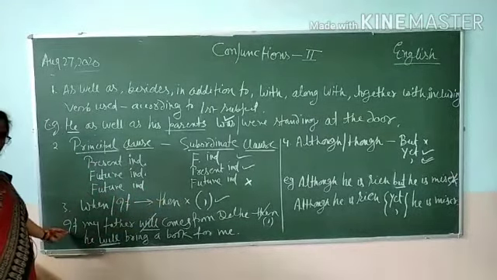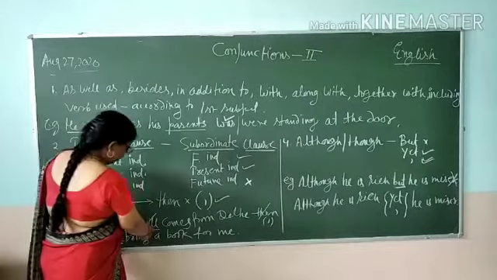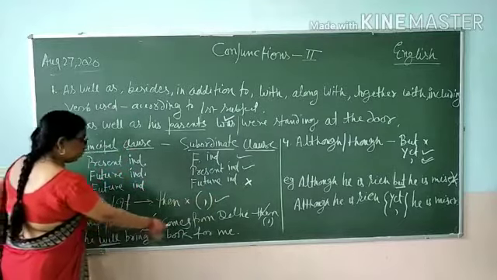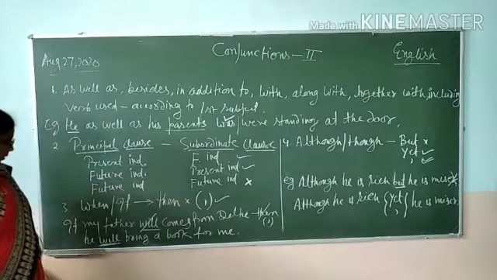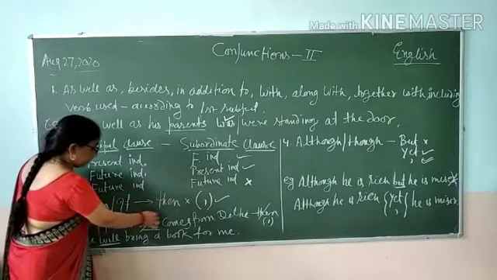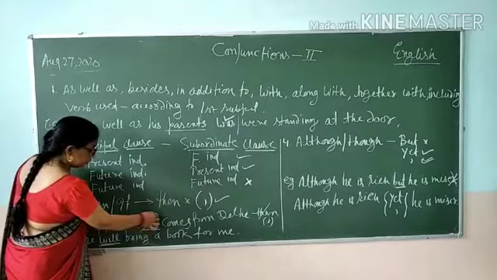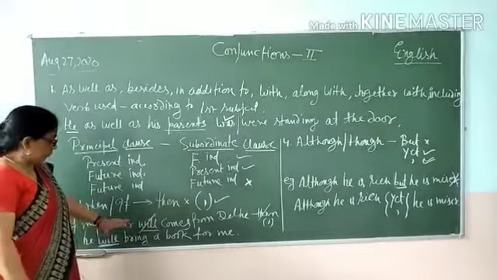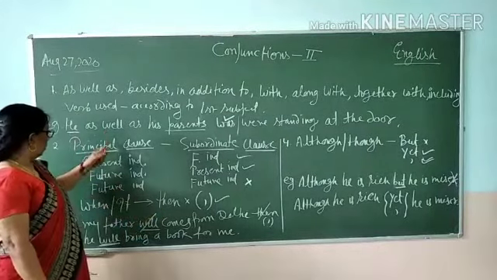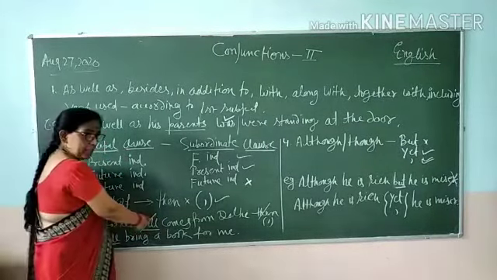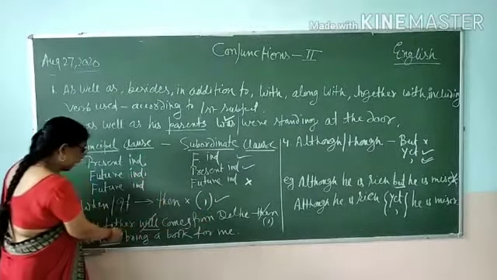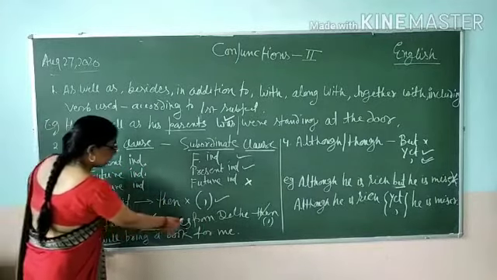Take for example this sentence: "If my father will come from Delhi, then he will bring a book for me." See here students, "if my father will come", now we will put a cross. We will make the principal clause present indefinite, and it will become "if my father comes from Delhi".